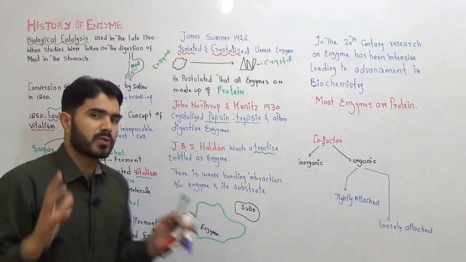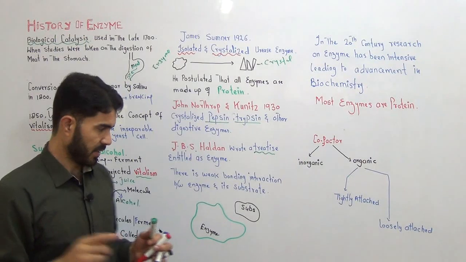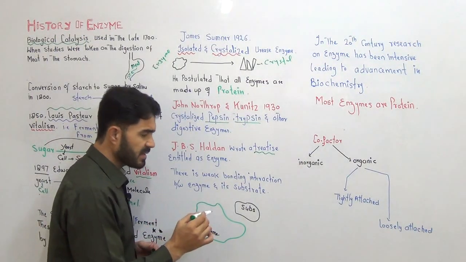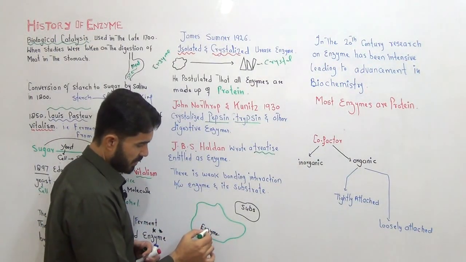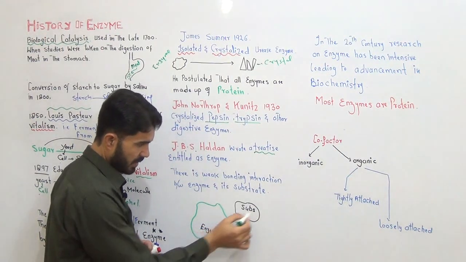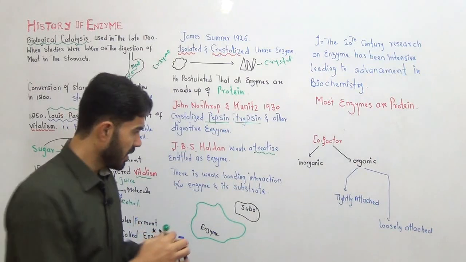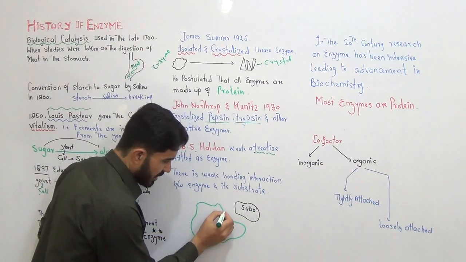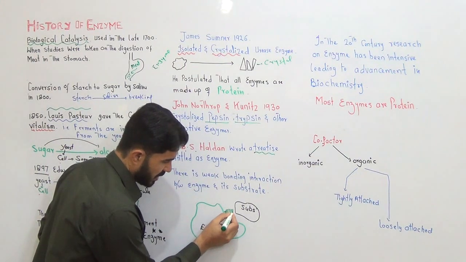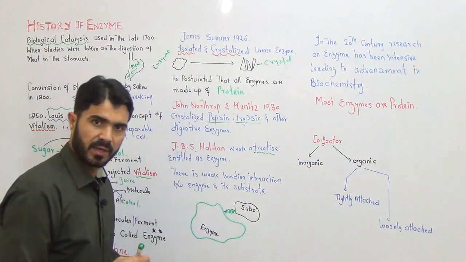That scientist also said one thing, that there is a weak interaction between the enzyme, like this is enzyme, and the substrate. A substrate is anything on which the enzyme acts, right? So he said that some sort of weak interaction must be there between the enzyme and the substrate.